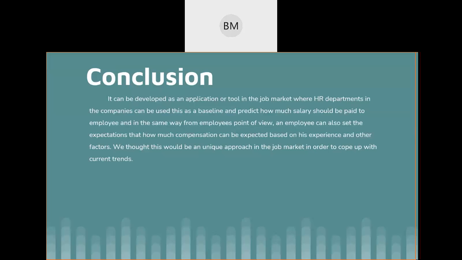With this, the HR department of any company using this kind of application can easily budget, saying that so-and-so person can be compensated with this much salary with these skills, with this number of years of experience, with respect to the current job market trends. So I think this is the uniqueness in our project.